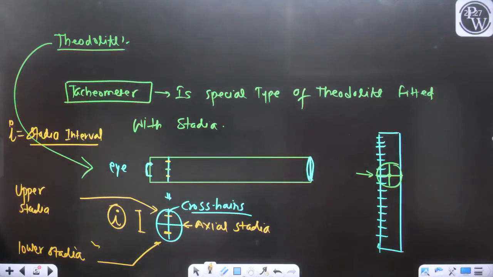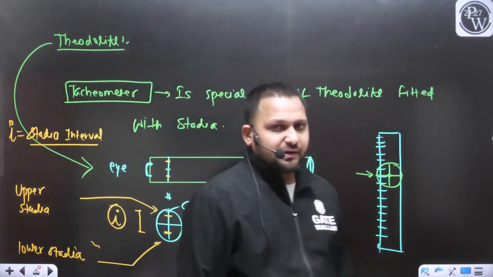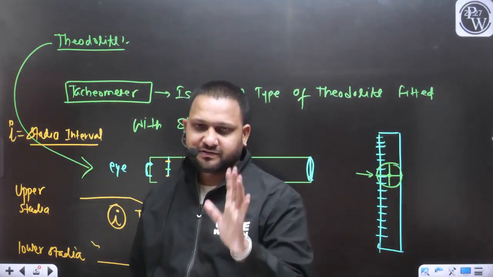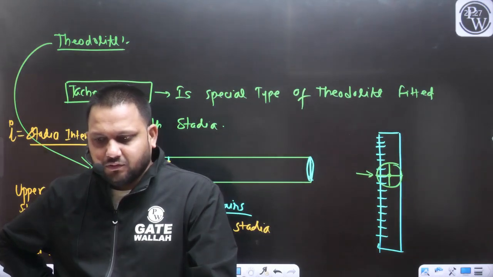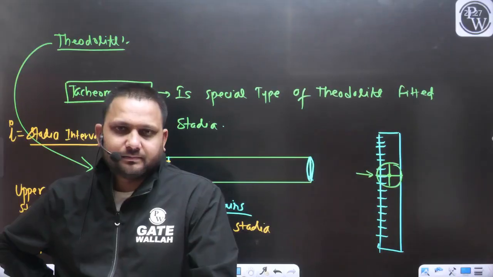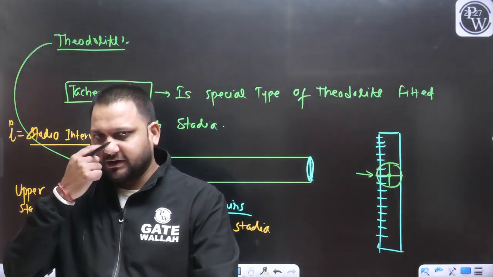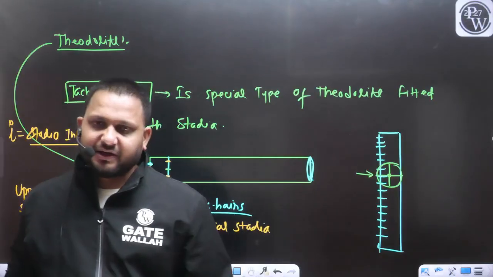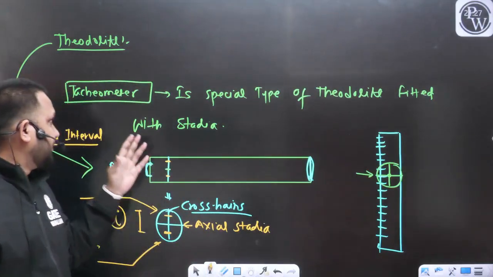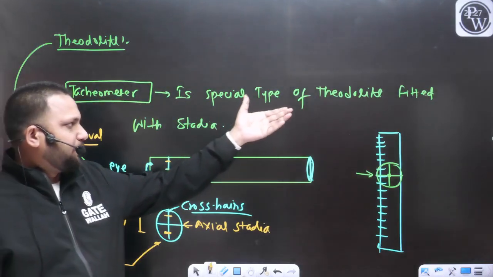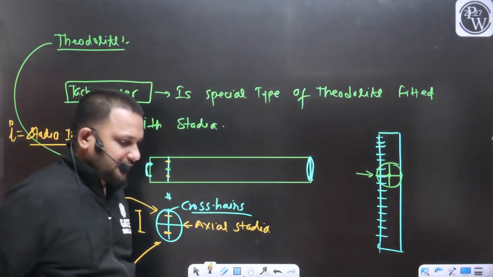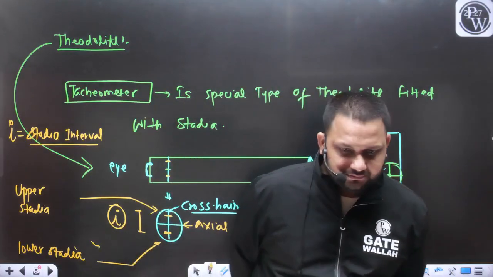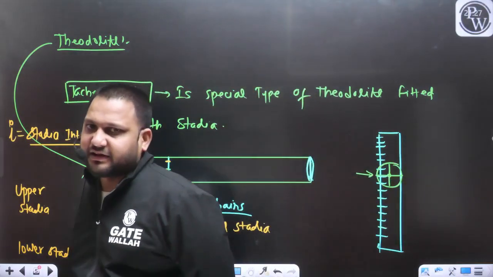As we have provided these two additional stadia, now this theodolite is known as tachyometer. So that's why we have written this statement, that tachyometer is a special type of the theodolite fitted with the stadia. Now, I think you are familiar with this instrument, that is the tachyometer.